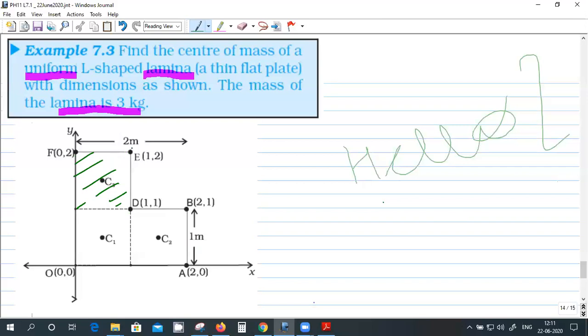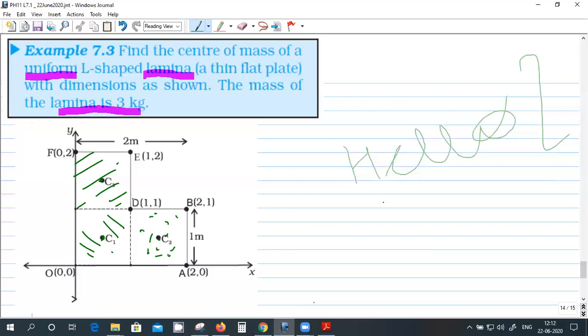I can replace this square by a point mass at the center of mass. So that will be at the center. Similarly, this square I can replace by a point mass at its center of mass. Similarly, this square I can replace by a point mass at this point.